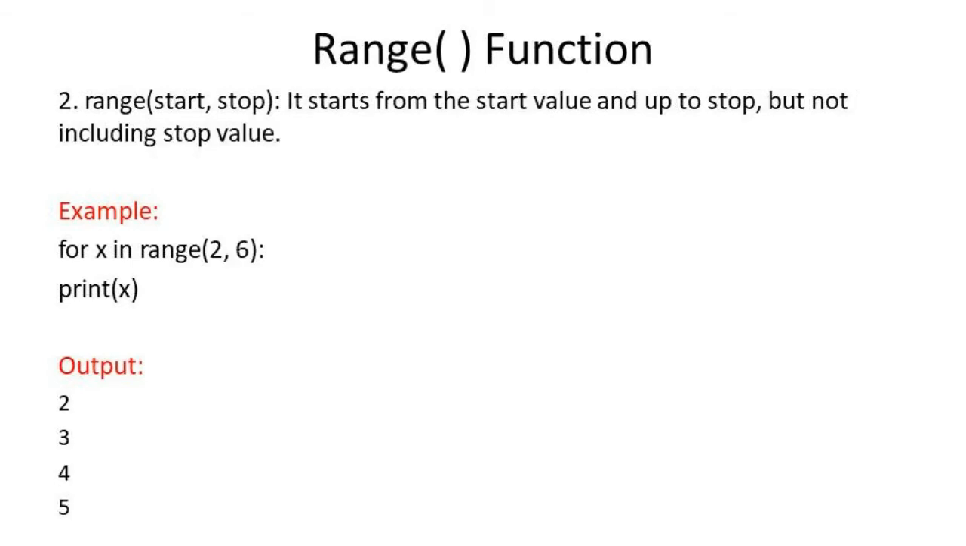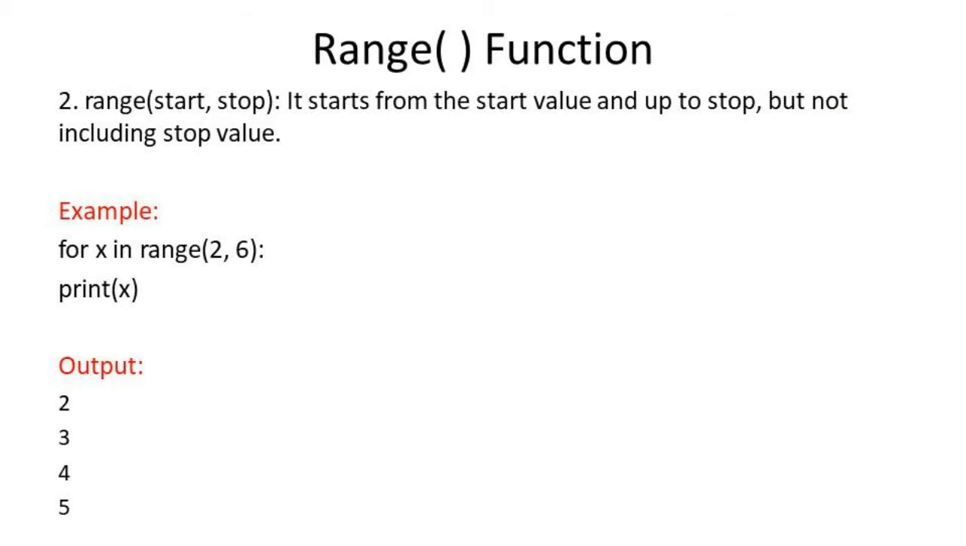Next is range start comma stop. So in this we have mentioned the starting value and we have written the stop value also. For example, x in range 2 comma 6. Print x. So it will start from 2. Then the value will be incremented by 1. So 2 के बाद क्या आएगा 3, 3 के बाद आएगा 4, 4 के बाद क्या आएगा 5. तो 5 तक जो वैल्यू है इसकी प्रिंट होगी.